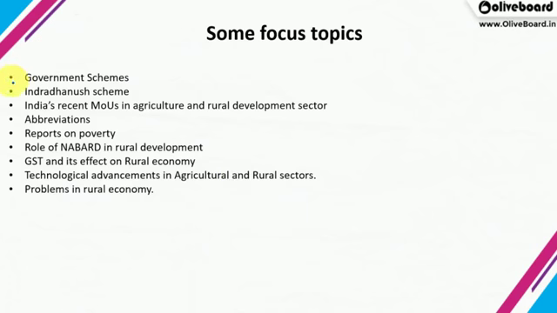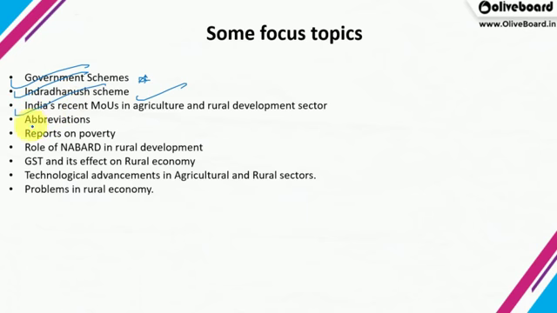Now some focus topics. Government schemes are very important, especially related to agriculture, the Indradhanush schemes. We will be making videos on all these very important topics. You can download the PDFs; the PDF download link will be given in the description, or otherwise we'll mention in the video how to download the PDF. They will help you in making all the notes.